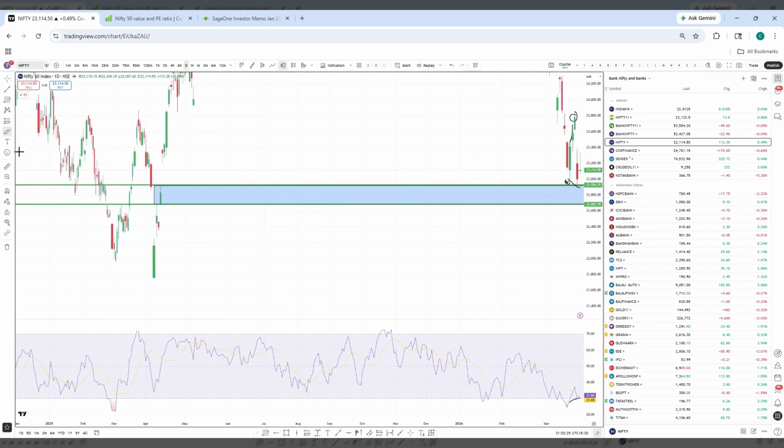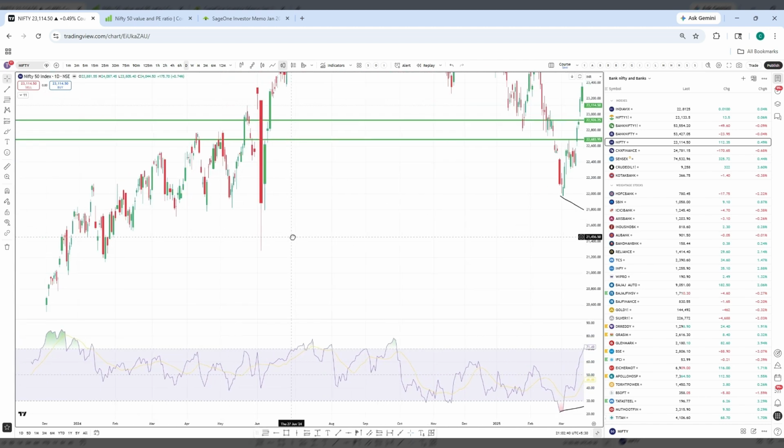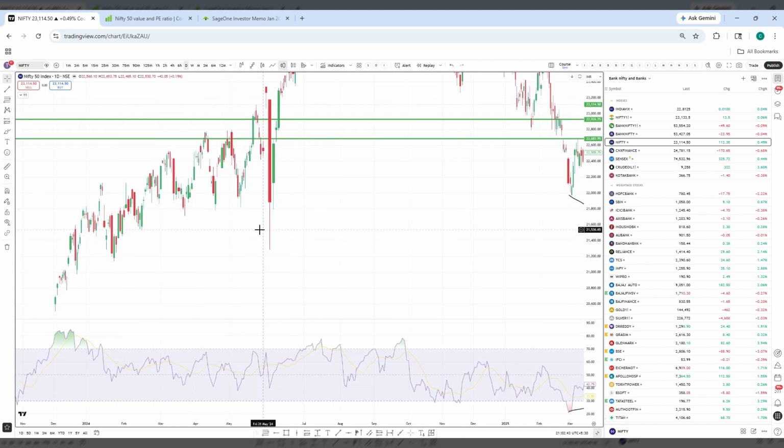I also said that we have back tested. If you see here also, we have lower lows on the price, but on RSI we have higher highs, and you see the move that came in Nifty. Like this you will see in many places. Here also you will see lower lows in price, here also lower lows in price, whereas in RSI you will see higher highs.